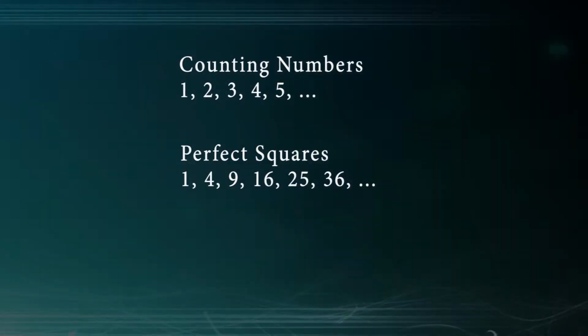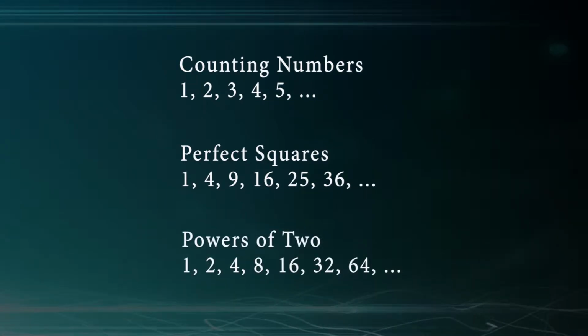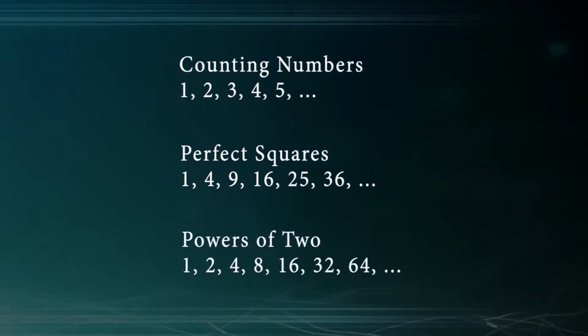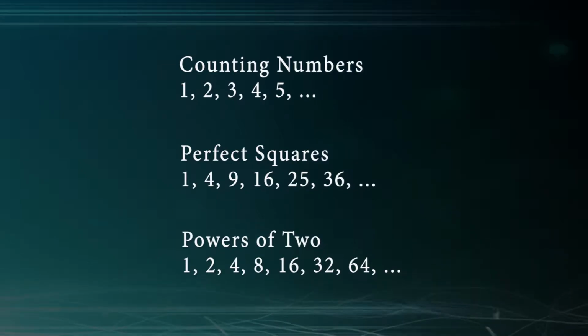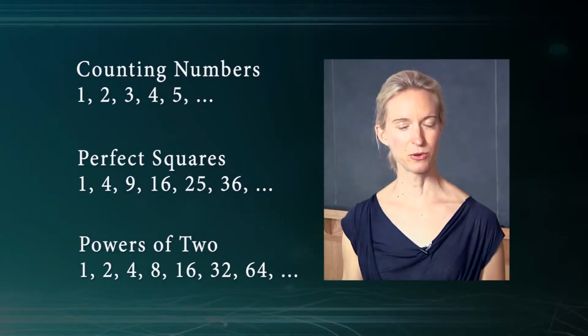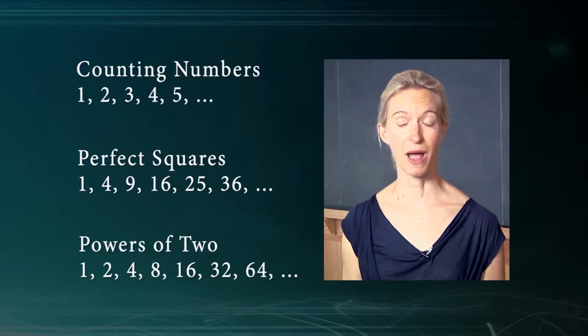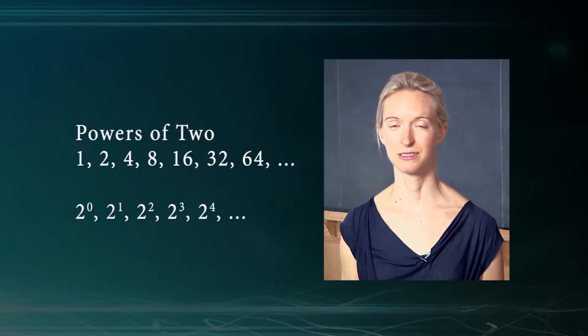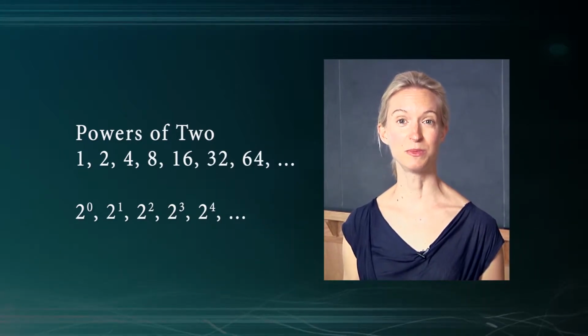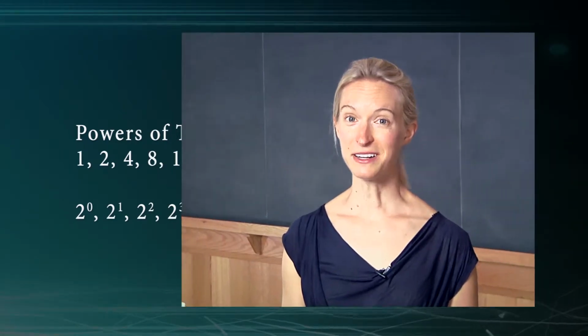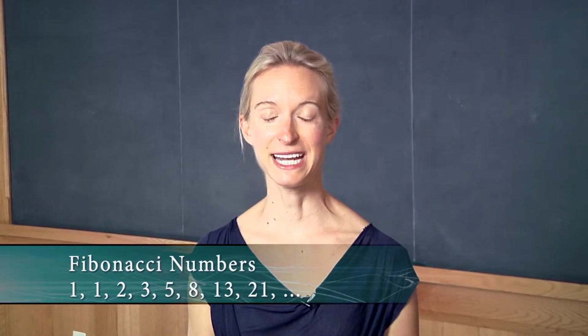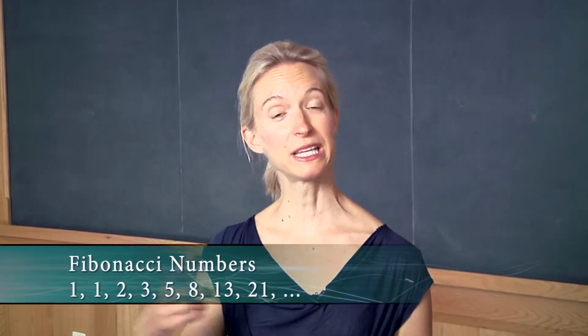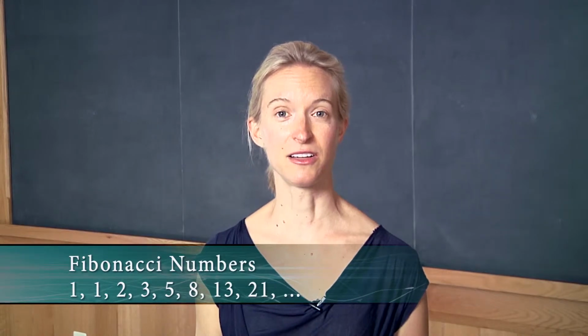We can also look at powers of 2: 1, 2, 4, 8, 16, and so on. And we get these by starting with the number 2 and raising it to various powers. So the first is 2 to the 0, then 2 to the first, 2 squared, 2 cubed, and so on. Finally, perhaps you've seen the Fibonacci numbers: 1, 1, 2, 3, 5, 8, and so on. Remember, we get the next number in that list by adding together the previous 2.